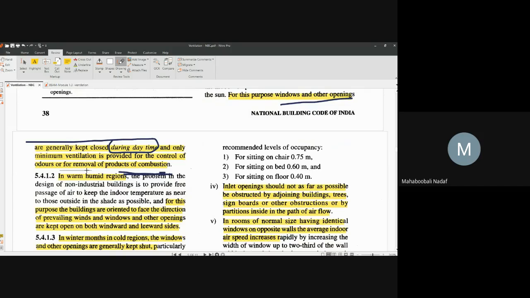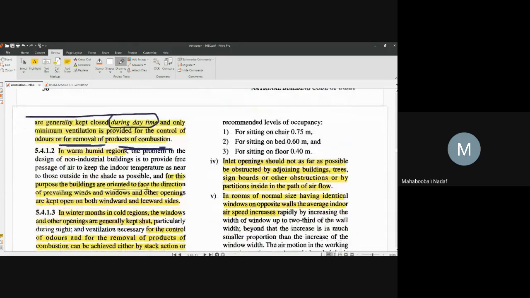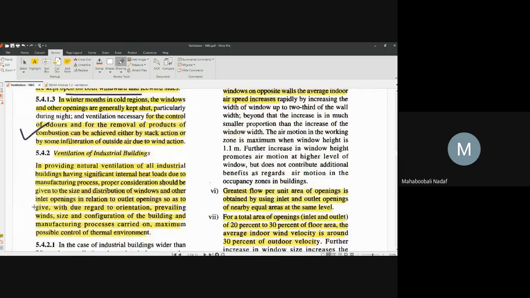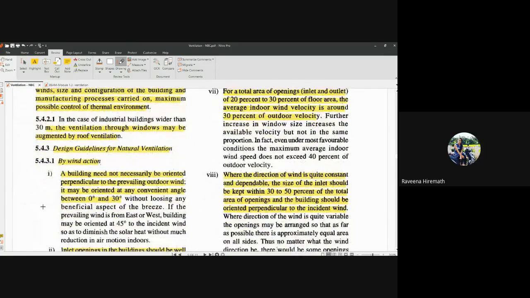In warm, humid regions, the buildings are oriented facing the direction of the prevailing winds, and windows are fixed in the northeast and southwest directions. In winter, during night time, all the windows will be closed. Okay, no problem. These are some of the points I'm telling. Is that okay? Yes, sir.